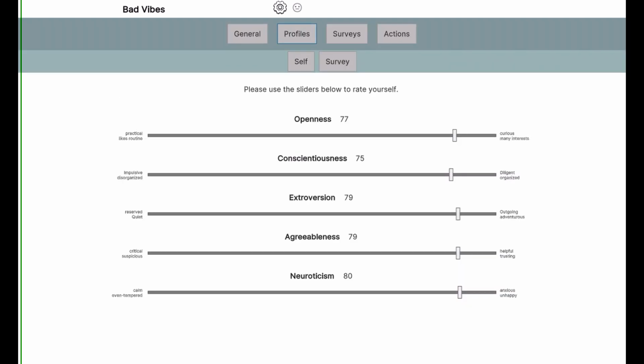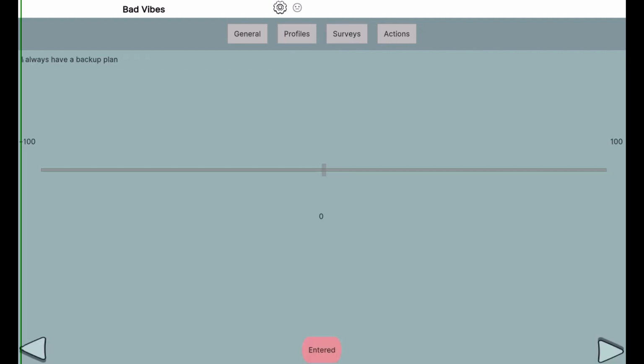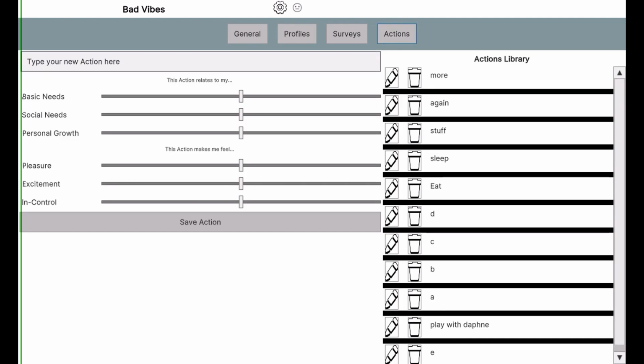Bad Vibes lets a player define their own personality according to the Ocean model, or take surveys to achieve a more objective look at the player's personality. The player can add actions as they like and set PAD and ERG values associated with that action as they see fit. For example, eating meets basic existence needs.